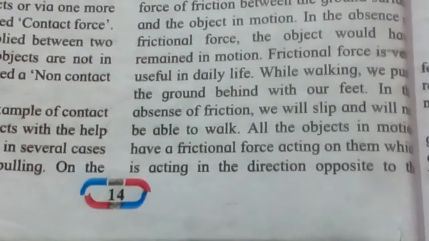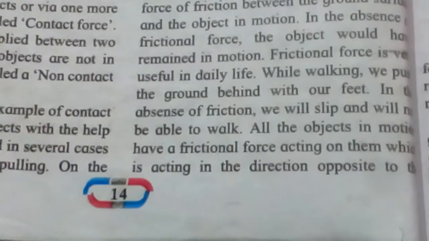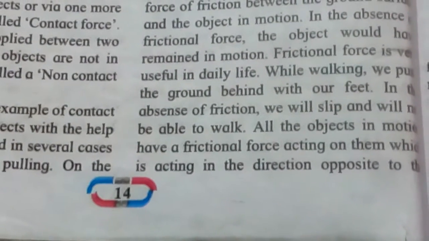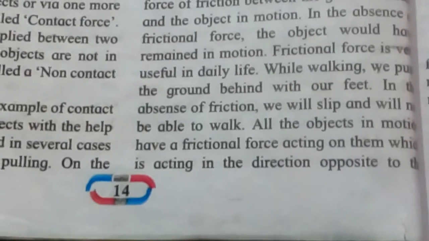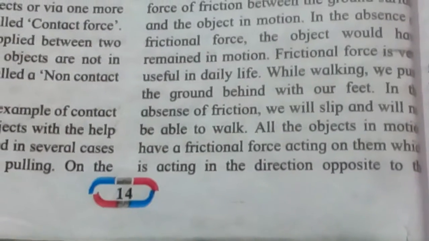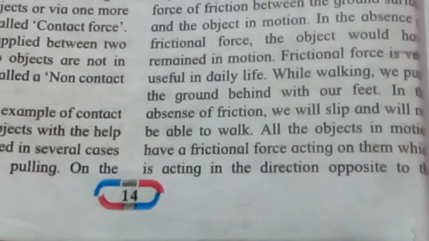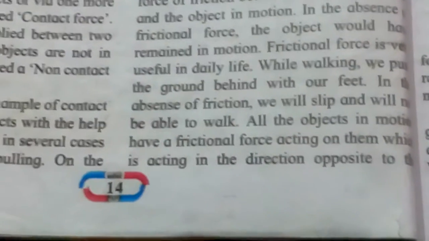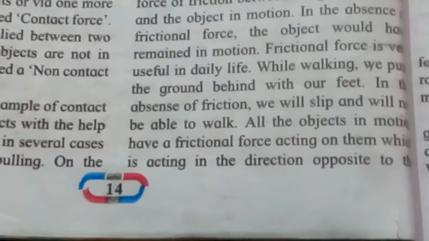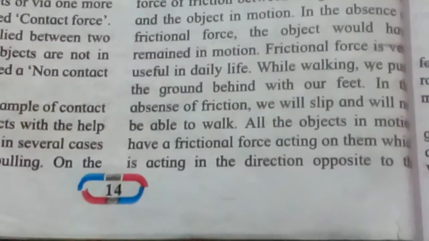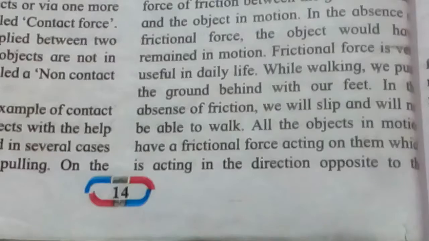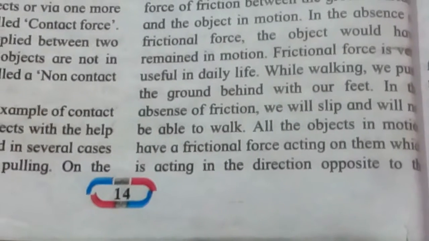Now whenever we slip on a banana peel, why do we slip? Because there is no friction force, the friction force has been reduced. Because of the reduction in the frictional force, we easily move and then we fall down. So that is why there should be certain frictional force between the ground surface and any moving object, let it be our own legs or let it be any vehicle.